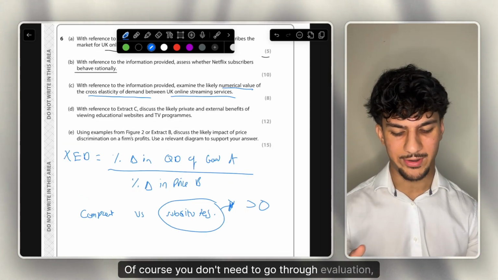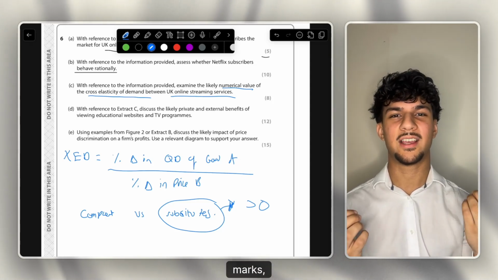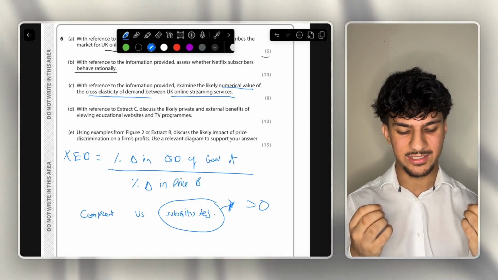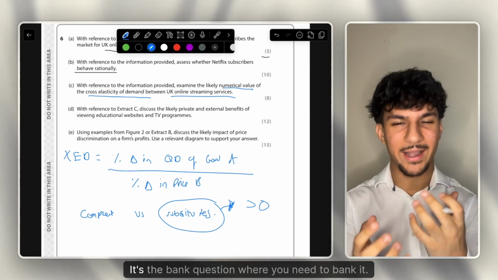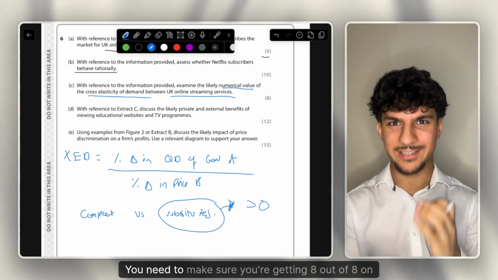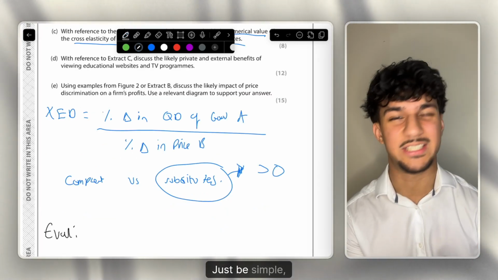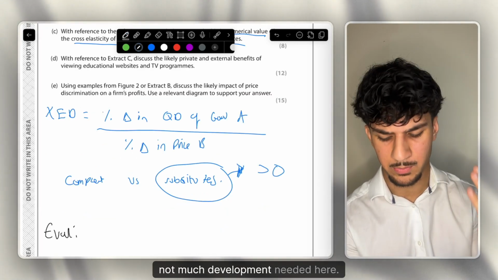Of course, we still need to go through evaluation, but 6 KA marks, so easy, and you can be so time efficient with this as well. So it's just a banker. It's the bank question where you need to bank it. You need to make sure you're getting 8 out of 8 on this question. So with evaluation here, it's 2 marks. Just be simple, straightforward, not much development needed here.